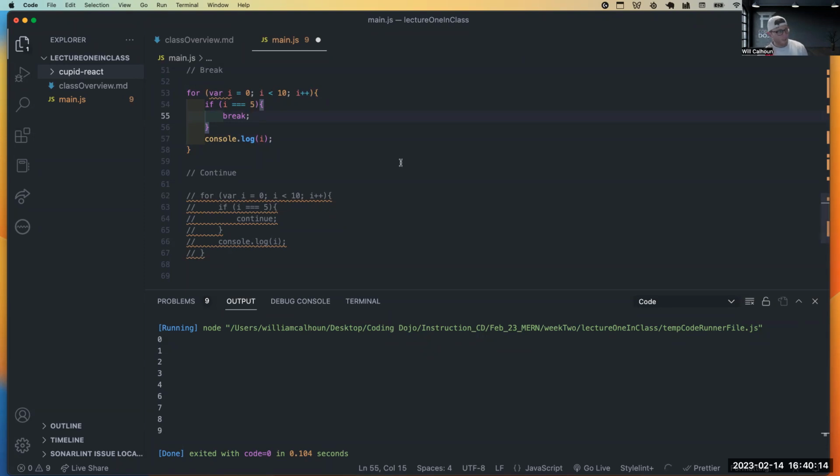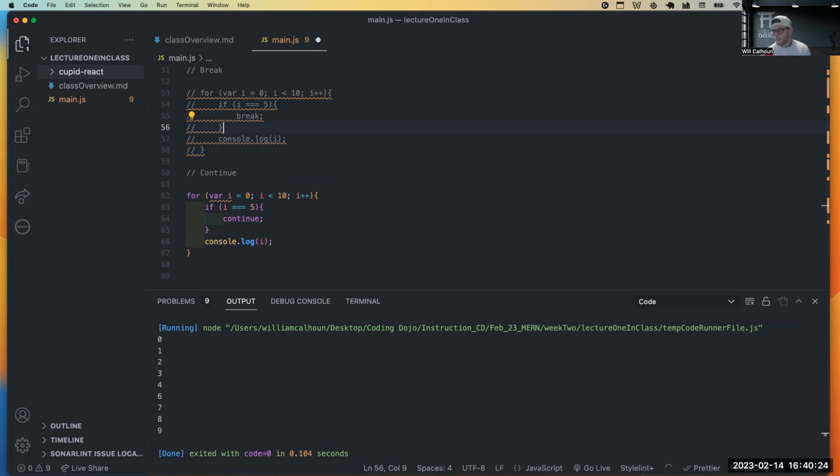Kat said, continue skips to the next iteration. Exactly. So what will happen is, let me get my annotation. Right now i equals 0. It checks 0 is less than 10. Yep. What it will do is say if, and then I'll do my check. That's not true, so it console logs i. I'm going to put CL. It's going to be 0, right? Then it increments up, i now becomes 1. Is 1 less than 10? It is. Is 1 equal 5? It is not. Cool. Console logs 1.